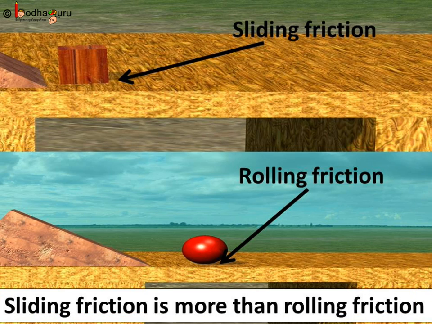When one body rolls over the surface of another body, the resistance to its motion is known as rolling friction. On the other hand, when one body slides on the surface of another body, the resistance that works against its motion is sliding friction. So, we can say rolling friction is smaller than sliding friction.